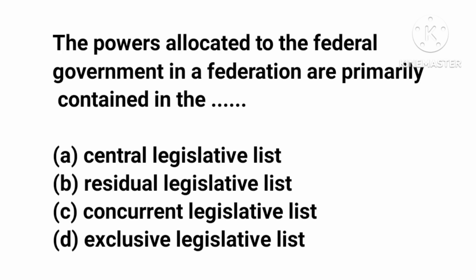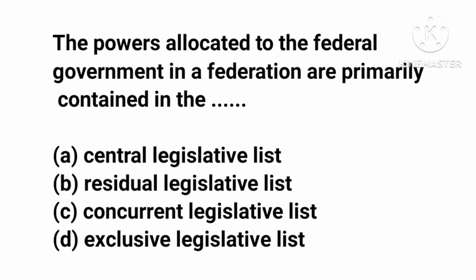The powers allocated to the federal government in a federation are primarily contained in, we have option A, central legislative list; B, residual legislative list; C, concurrent legislative list; and D, exclusive legislative list.